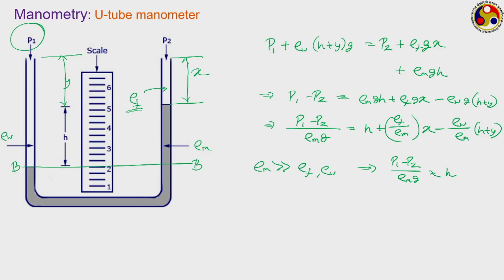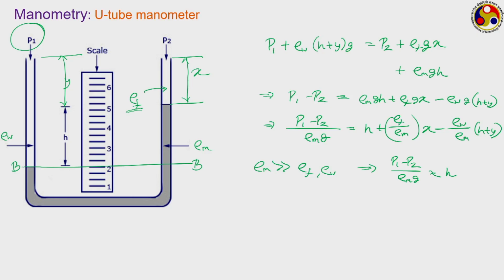However, if the value of rho W or rho F is significant, then we have to consider them during the calculation itself, which is not a very difficult one. Once you know all these density values, you can easily calculate the value of the pressure difference between P1 and P2.